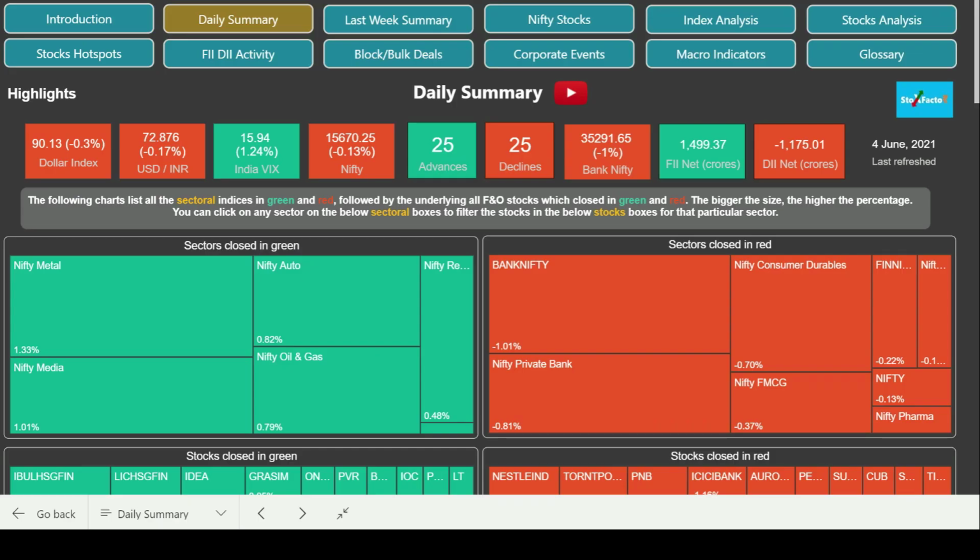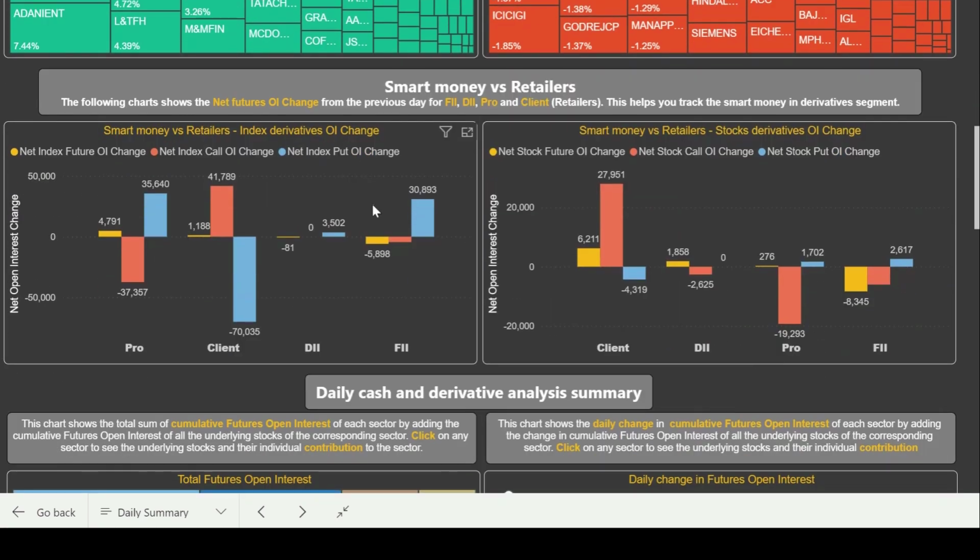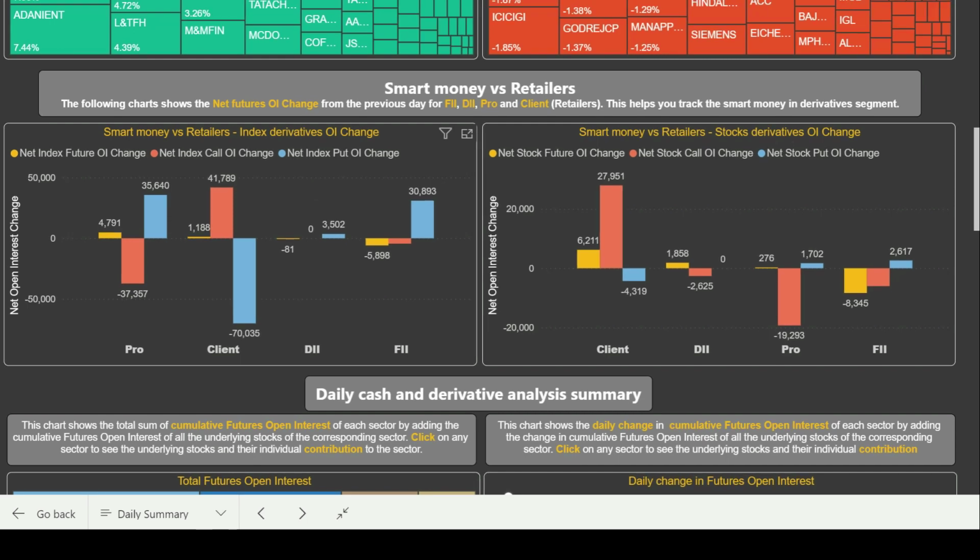As you can see, we have now switched to the full screen mode, and let's see what data we have shown in the daily summary page for the FIIs. We'll quickly scroll the page and see these two charts where we show the smart money versus retailers. The layout of the graph is similar to the previous one, but the data has changed. Now we are showing the OI change instead of the OI. What it means is we are showing the change in OI with respect to the previous day. So this shows the change in positions and gives you a better view.